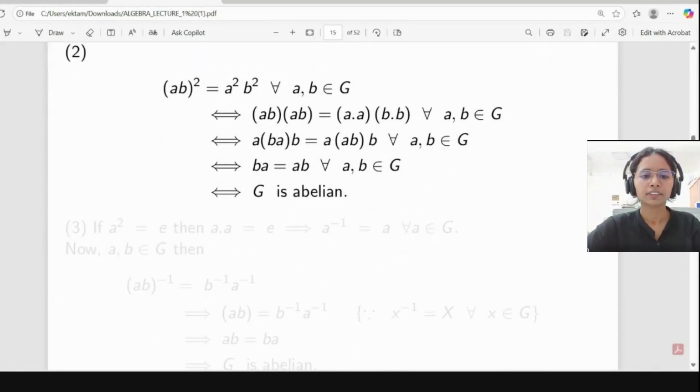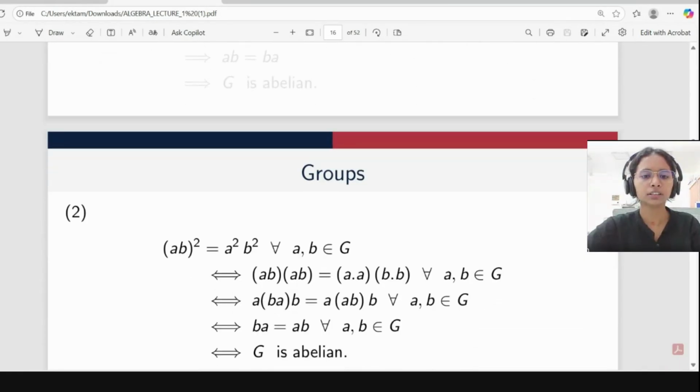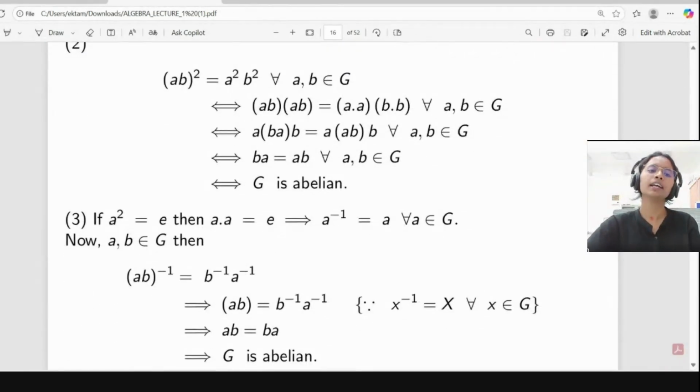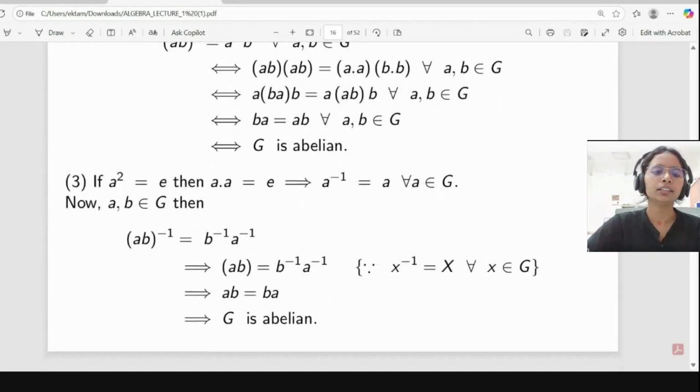Okay, so after this, we will check the third one. If a square equal to e, then we can say a into a equal to e. So this means a inverse equal to a for all a belongs to G. So here (ab) inverse equal to b inverse a inverse.